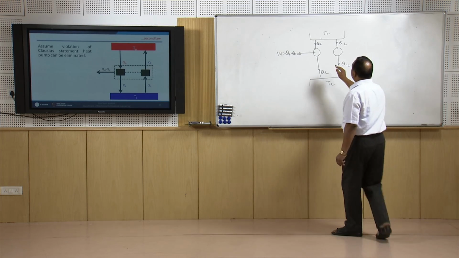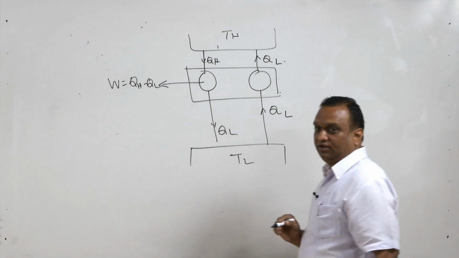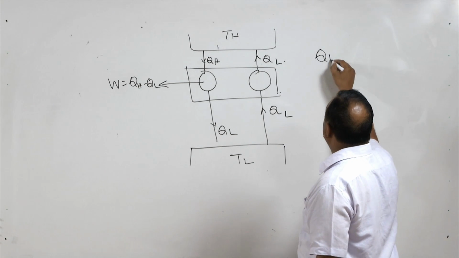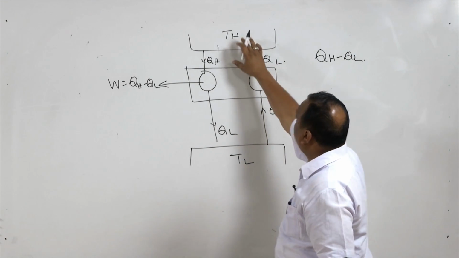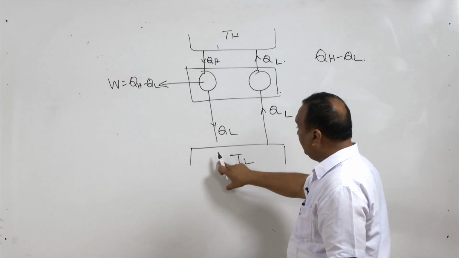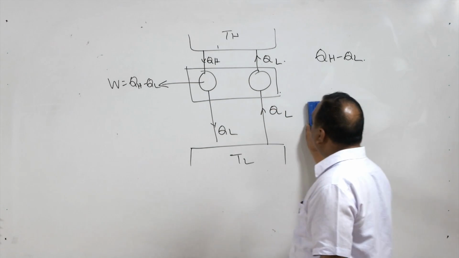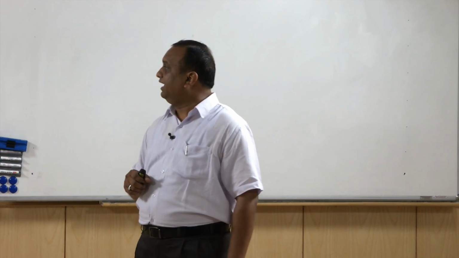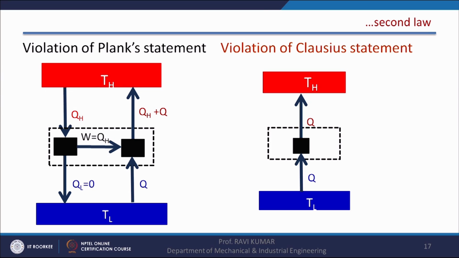Now, if we club these two devices, it is something like this: QH minus QL is drawn from here, and an equivalent amount of work is being done, because QL is the heat rejected here and the same amount of heat is drawn from the lower temperature reservoir. So, this can be eliminated. Now, again, violation of the Planck statement will lead to the violation of the Clausius statement.